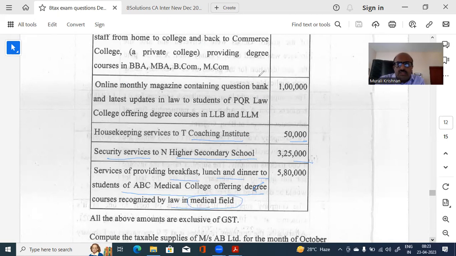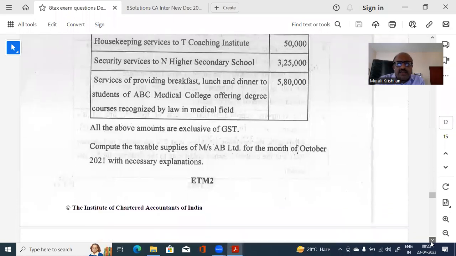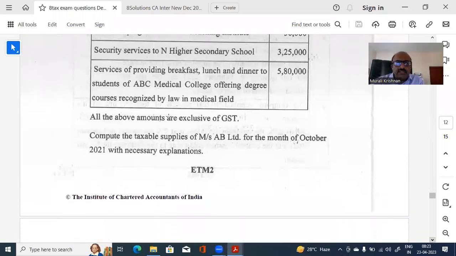If you know this exemption notification, it is very easy. Even today, it is not late. You still have 1 week to go. Keep reading that again and again. You will get at least 6 marks there, and even in your MCQs also. See, for the month, that is what they are saying. So let us look at the solution, what they are saying.